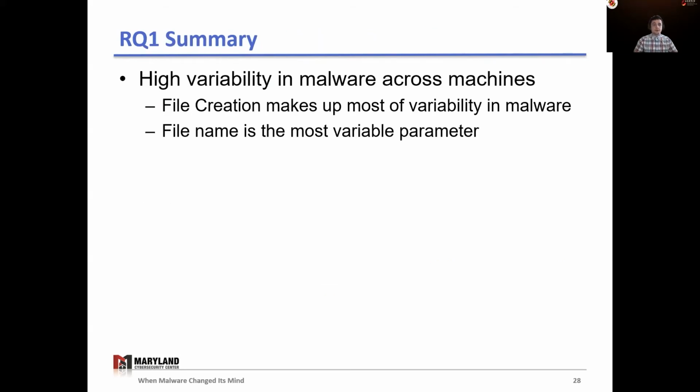In summary, malware has the highest variability across machines, and file creation makes up most of the variability. File name is also the most variable parameter. And as I mentioned earlier, more results are in the paper.